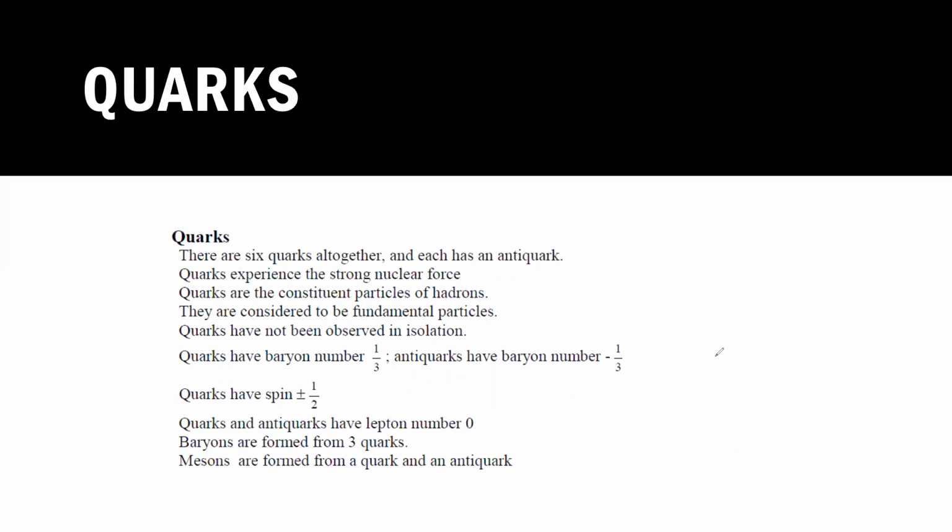I will show the table which you will copy. All these quarks experience the strong nuclear force. There are basically 6 quarks, and each quark has an anti-quark.